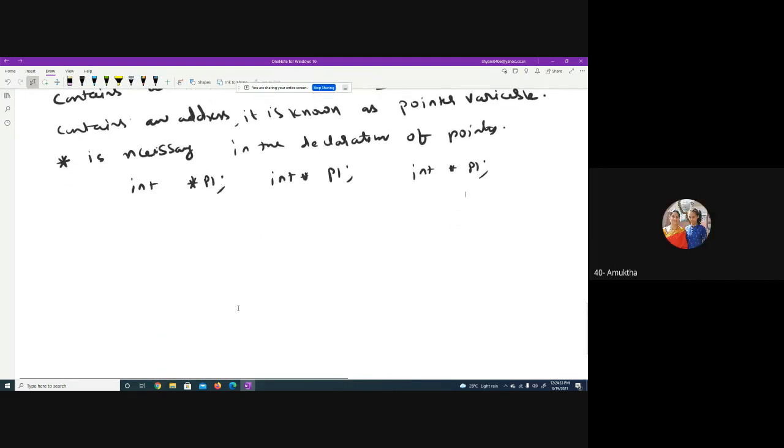Yes, anything is okay. Int star p1 okay, int space star p1 okay, or int space star space p1. All are same. There is no difference between them. Then also you have a float star p2. Can you tell me what is the difference between int star p1 and float star p2? Similarly, I can write char star p3. What does it mean?